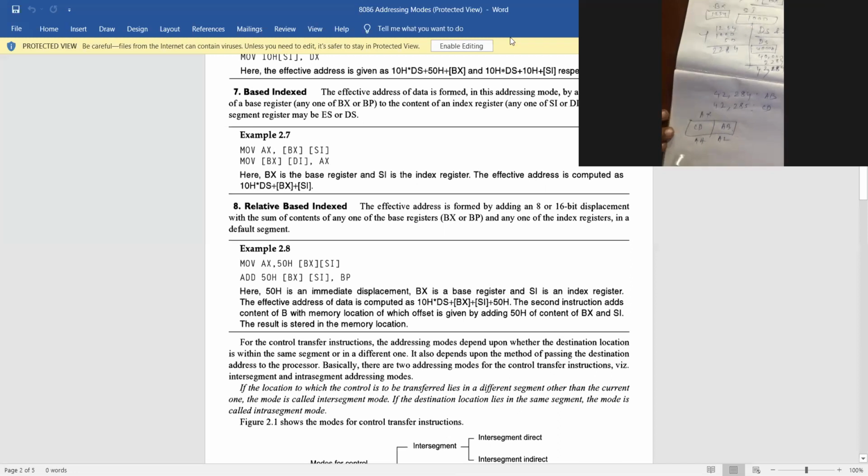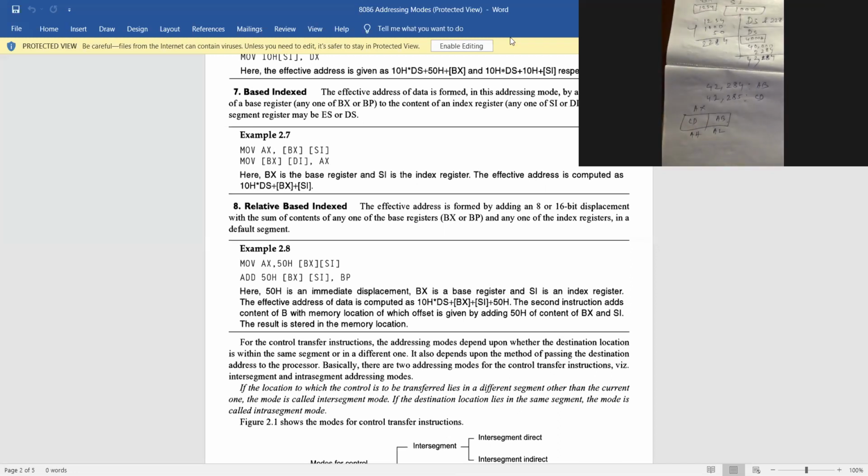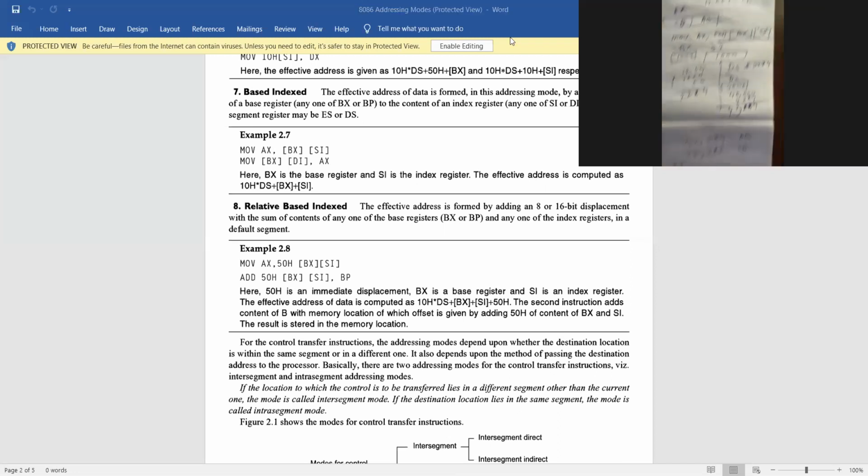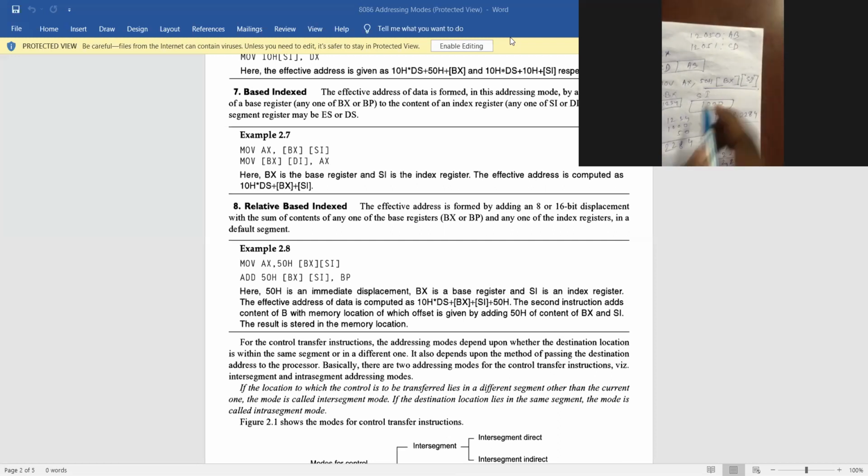So what are the functions over here? It is base index: this one is the base, this is the index, and this is the relative. So relative base index. All are added and then generate the physical address. Is it clear? Yes, sir.